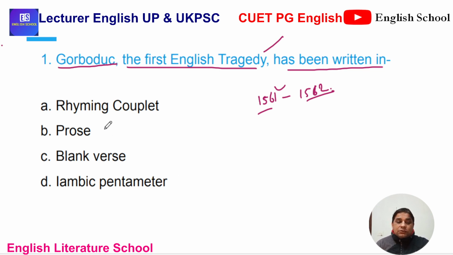Prose was not popular or used at the time, hardly used except in some romance. Blank verse could be the answer, and yes, blank verse was invented by the Earl of Surrey in the same century, recently, and then Gorboduc, the first English tragedy, was the first play written in blank verse. One fact is that Gorboduc is written in blank verse. The other fact is that Gorboduc is the first English tragedy. Yes, Gorboduc is the first English drama written in blank verse. C is the correct answer.